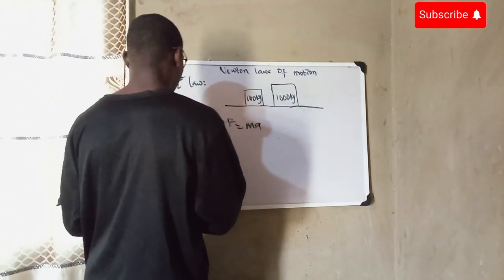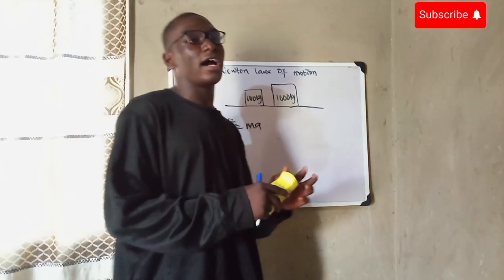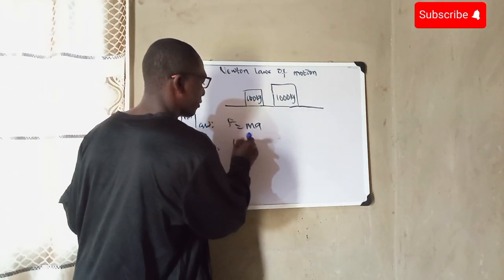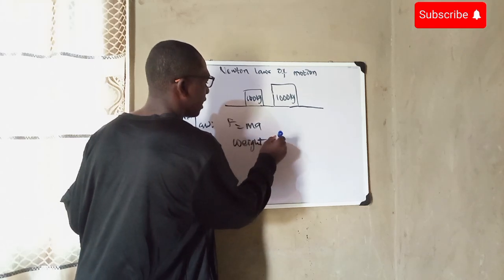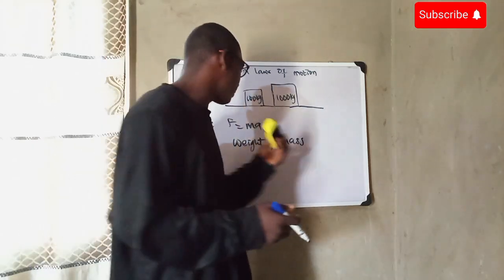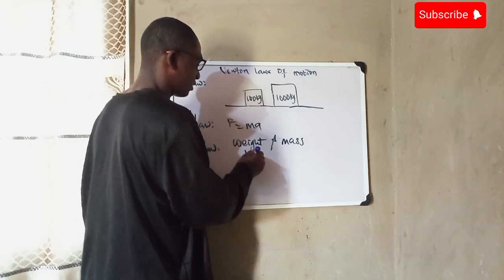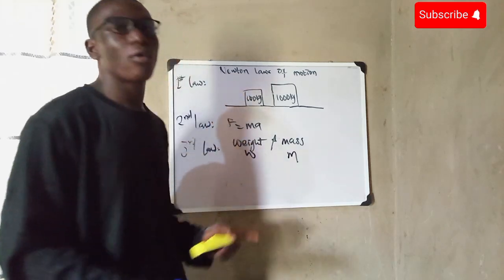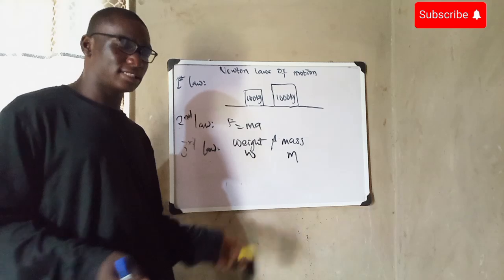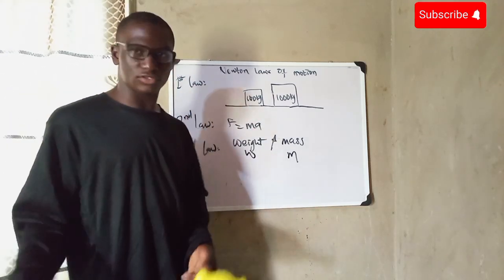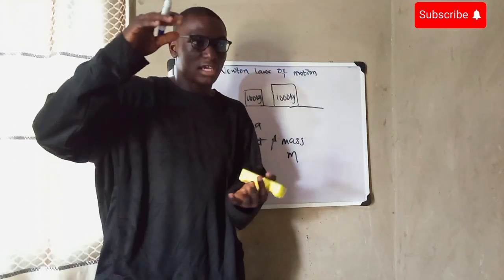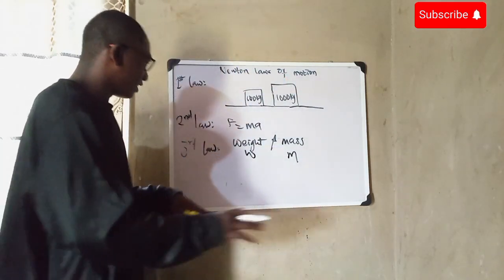Now we're going to be talking about something else. I have a question. When we say weight and mass, what's the difference between weight W and mass M? We all know mass is the quantity of matter in a body, right? What about weight? Weight is a force, the gravitational force with which the earth is pulling us down to the ground, to its center.